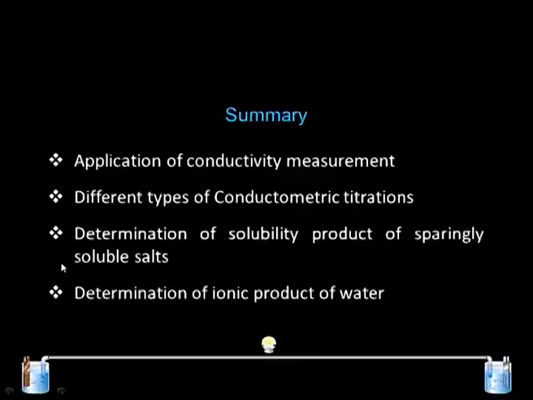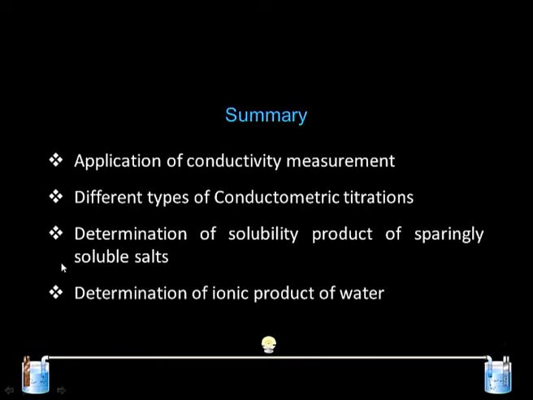In today's lecture, we were able to discuss the probable applications of conductivity measurements, especially conductometric titration, which is relevant for different types of cases: strong acid, weak acid, weak base, and such permutation combinations of acid and base. So, neutralization reactions can easily be studied using conductometric titration.